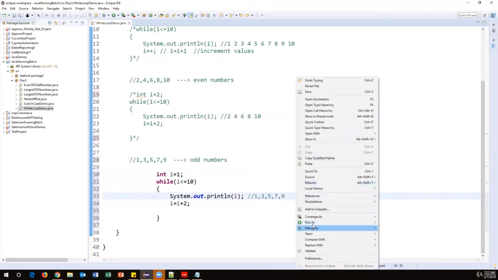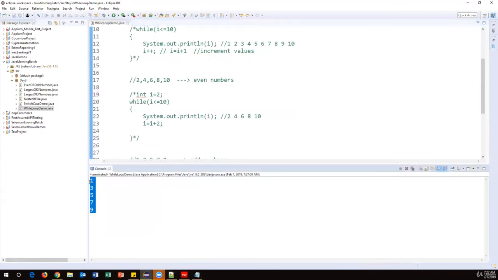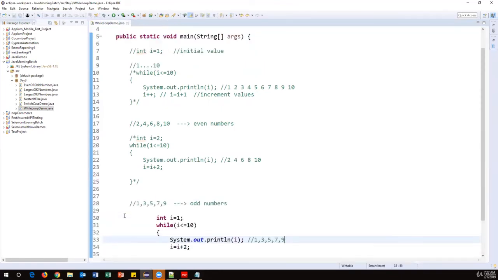Now let's execute this. Okay, now we got only odd numbers. So we can use this loop according to your requirement like this.